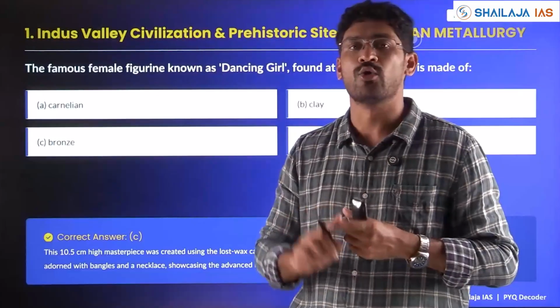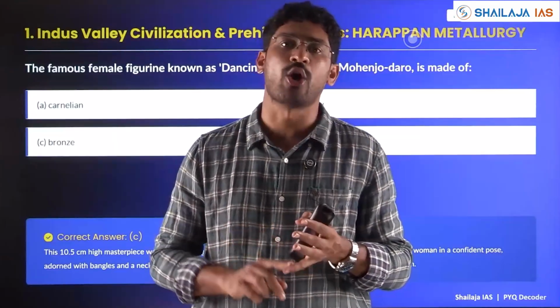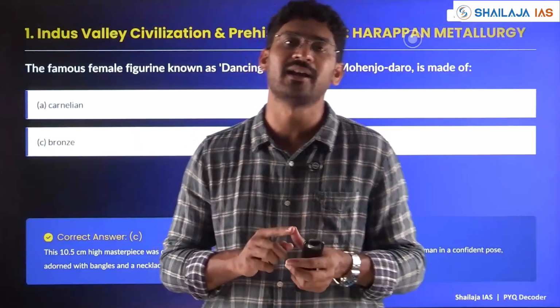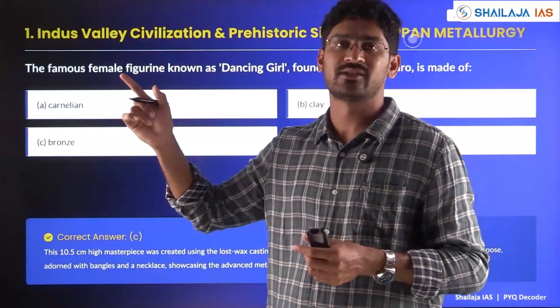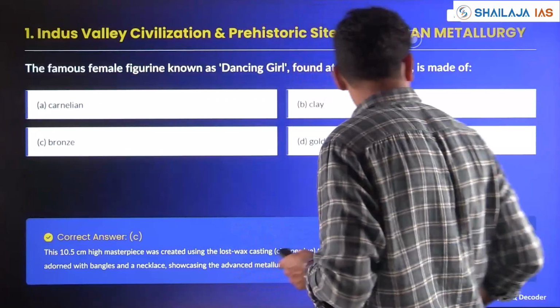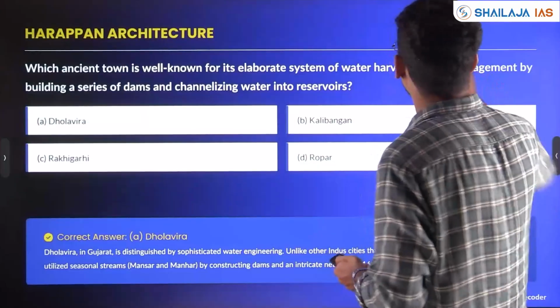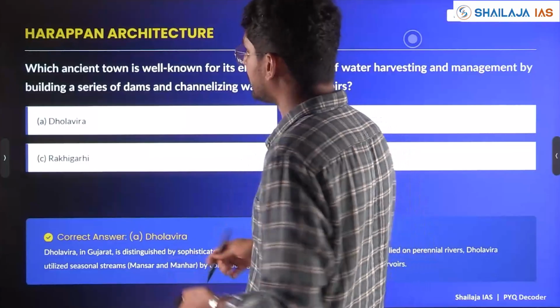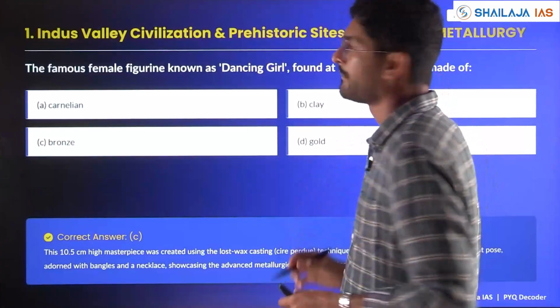It includes the old Stone Age, Paleolithic, Mesolithic, Neolithic, the Copper Age, Chalcolithic Age, Iron Age, and the Indus Valley civilization, Harappan Age, as well as Vedic Age linked to this prehistoric and Chalcolithic Iron Age sites. So first we'll see the Indus Valley civilization question.